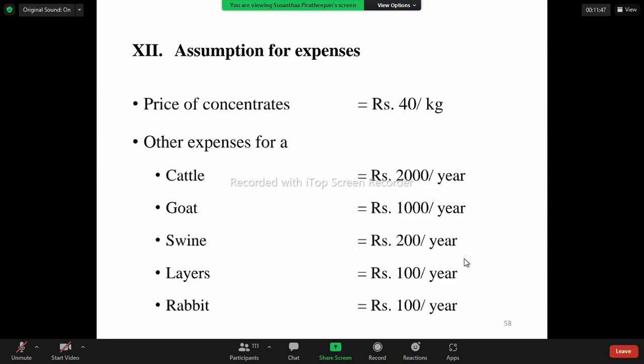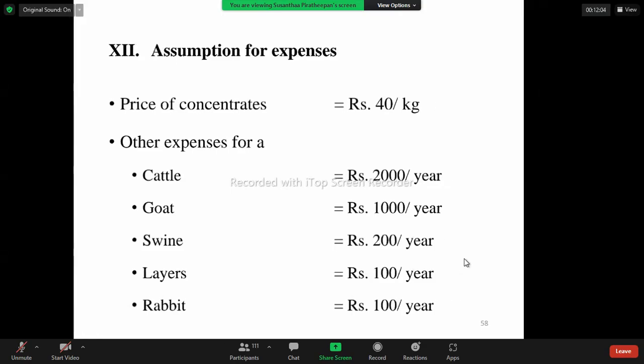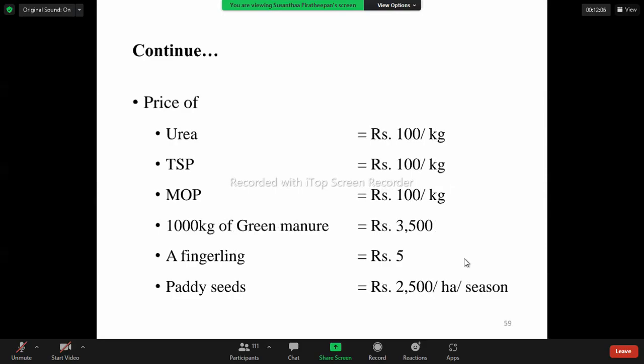Anyhow, let's move on and let's finish this practicals first and then we can revise. Other expenses for cattle, goats, swine, layers, and rabbits, these are all our assumptions. Price of urea, TSP, MOP, and 100 kilogram of manure is here.